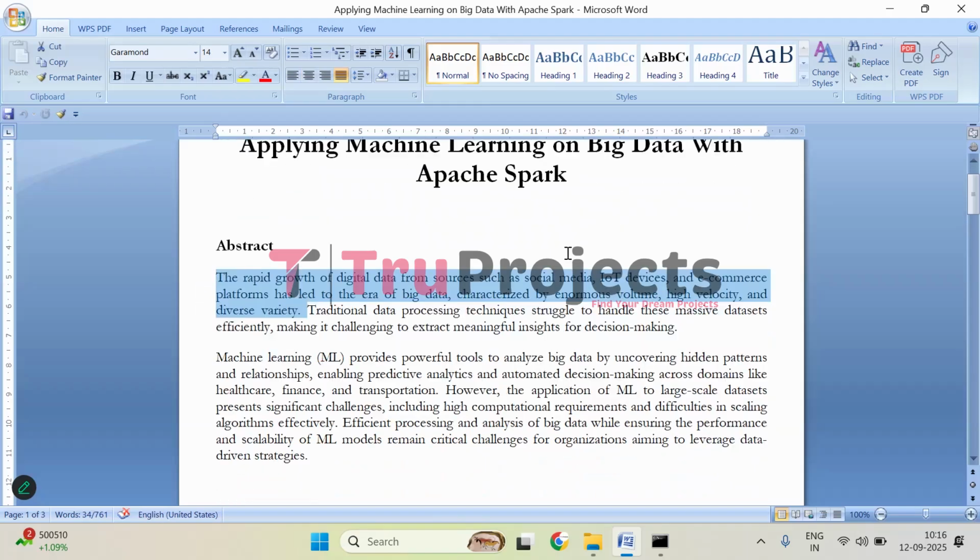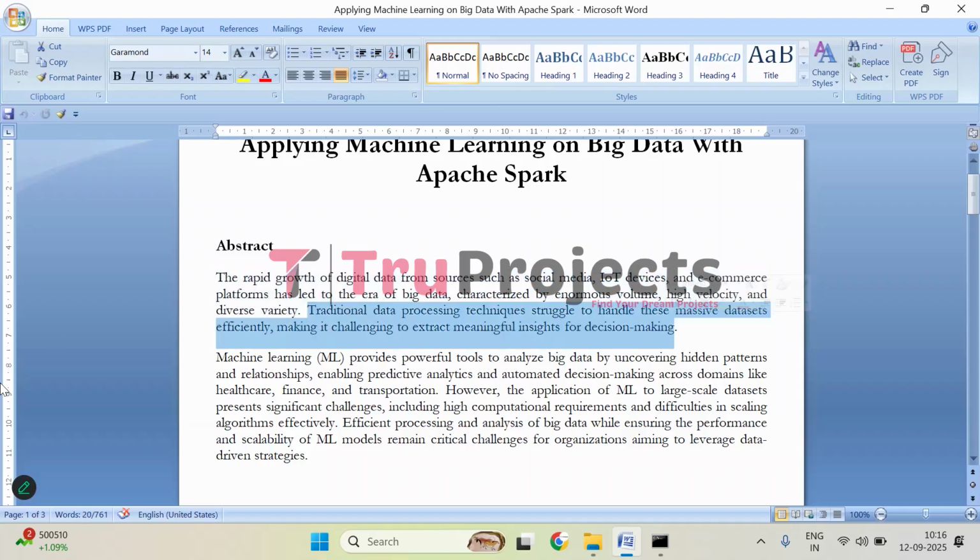Today, the amount of digital data being created is growing at an unpredictable rate. Every day we generate data from social media posts, sensors and IoT devices, online shopping activities and many other sources. This type of data is often very large in size, comes in rapidly, and also appears in many different forms such as text, images, videos, or structured numbers. This combination of volume, velocity, and variety is what defines big data.